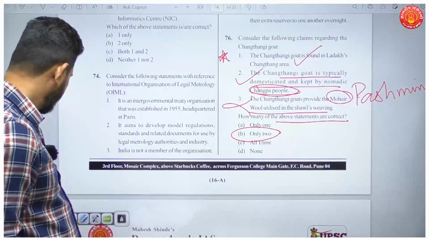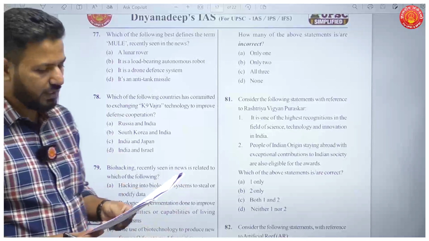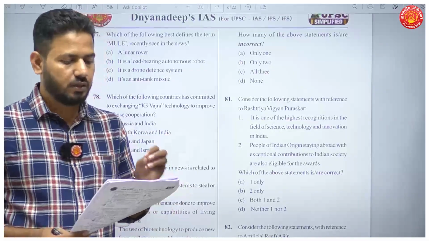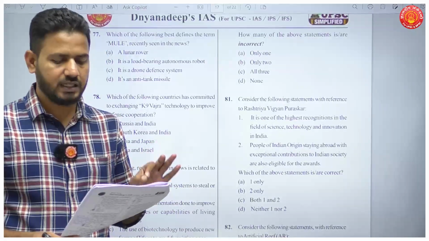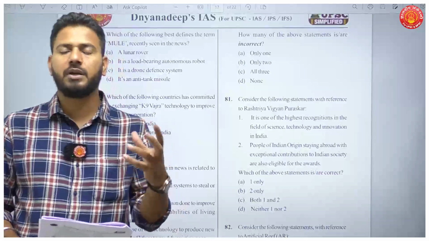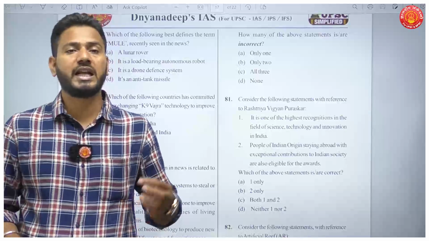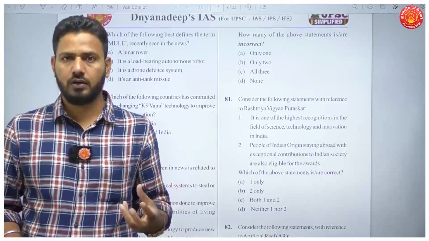Okay, then question number 77. Which of the following best defines the term mule recently seen in news? Now, what is the problem? If you don't know the full form of these abbreviations, it becomes very difficult. Now, for mule, it is multi-utility legged equipment. It is a robot. Okay.